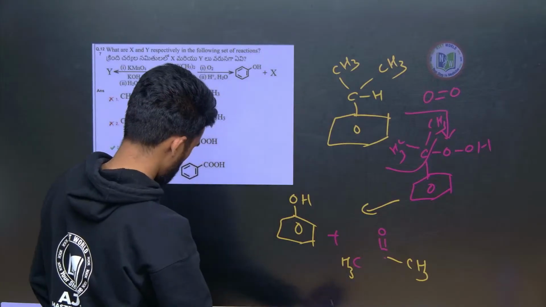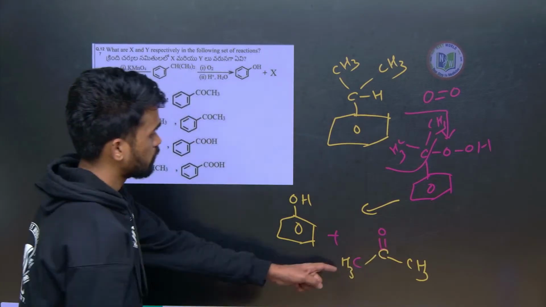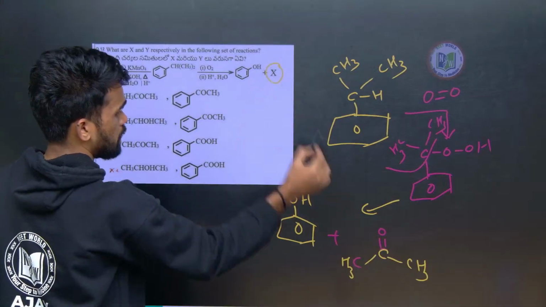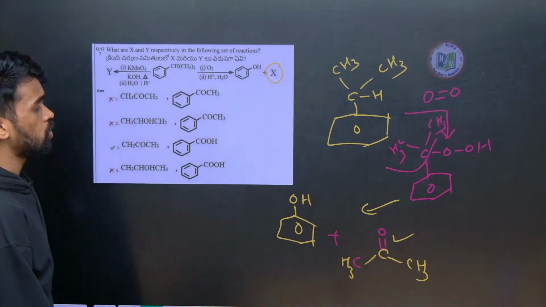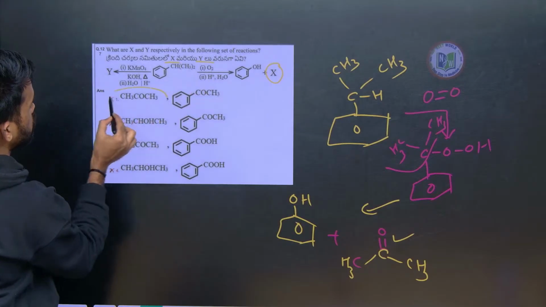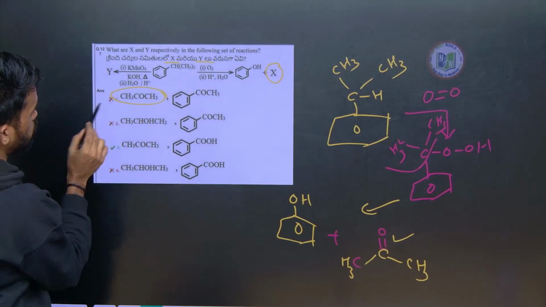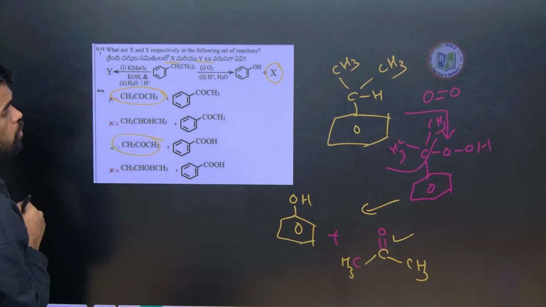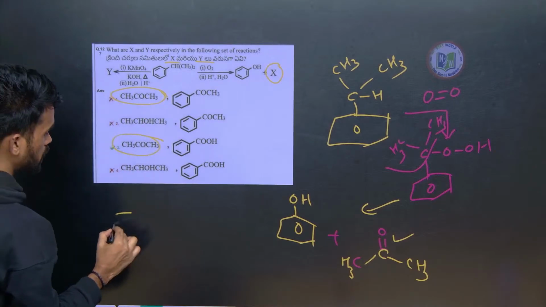So what is the compound we got? Along with phenol we got acetone. So what is our X here? Our X is acetone. So look into the options, where do we have X? So X and Y are... here acetone is there. So might be this one or this one. Now how can we answer this side? So whenever we have